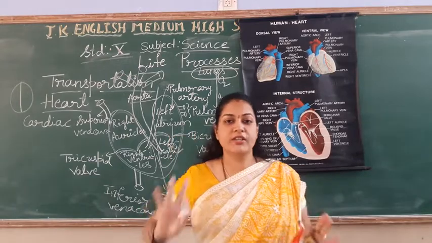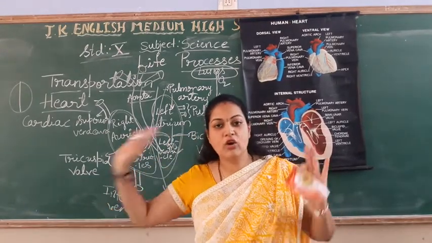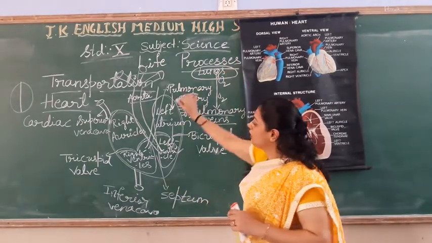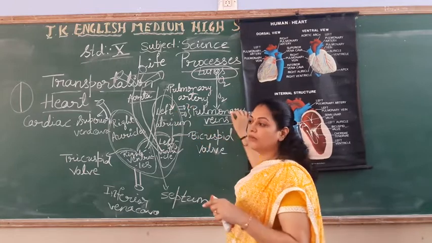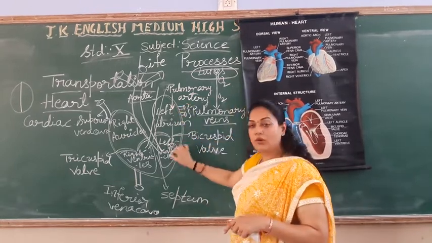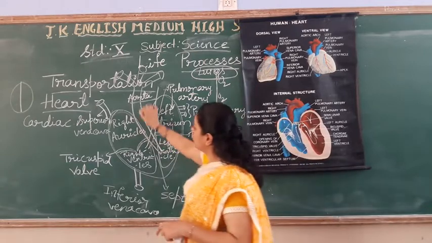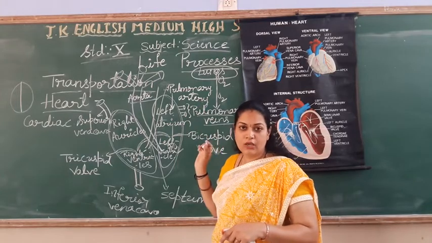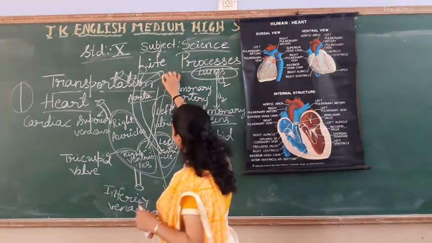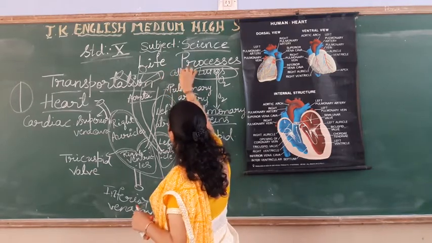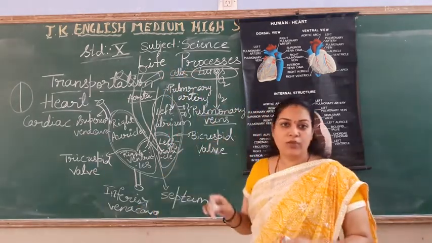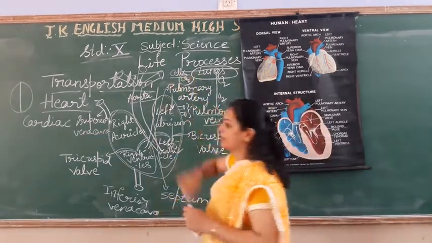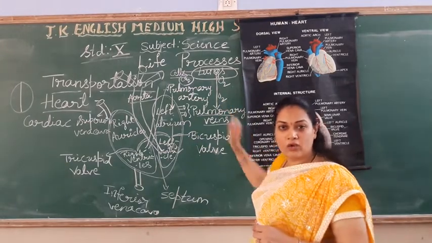Left side full oxygenated blood, students. Right side full deoxygenated blood. Understanding? Lungs to left atrium, who will bring? Pulmonary veins. Left atrium to left ventricle to aorta, aorta to all parts of the body. Okay? Now, it took the oxygenated blood to each organ, each tissue, each cell of the body. Cells, what are they having? They are having carbon dioxide.